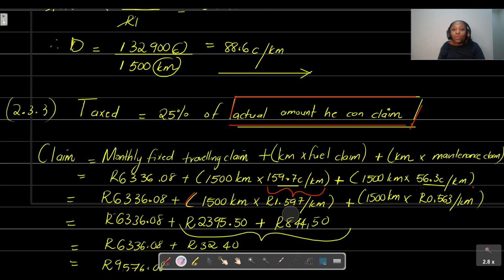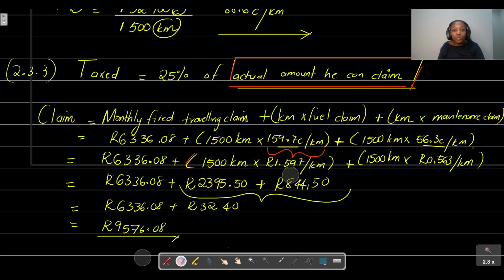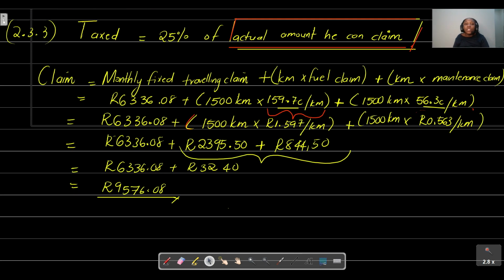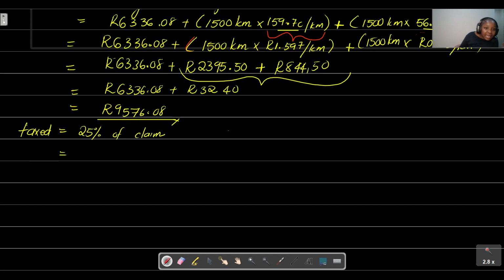Okay, but remember guys, we were trying to then determine, let me just make this smaller, how much he can basically be taxed. So we already know that the amount that he can be taxed, we wrote that equation down. We said that the amount that he can be taxed is equal to 25% of the claim amount that we've calculated. So if you take 25%, 25 percent is the same as saying 25 divided by 100. You multiply it by, what is the claim?